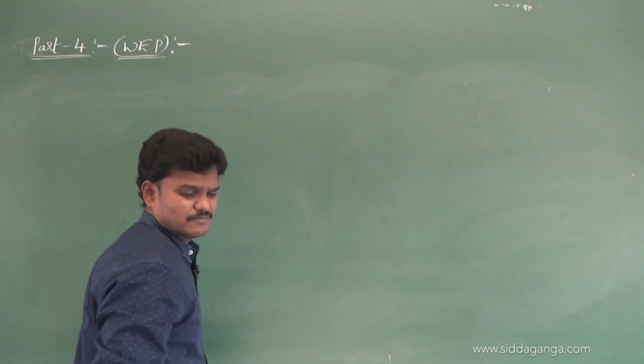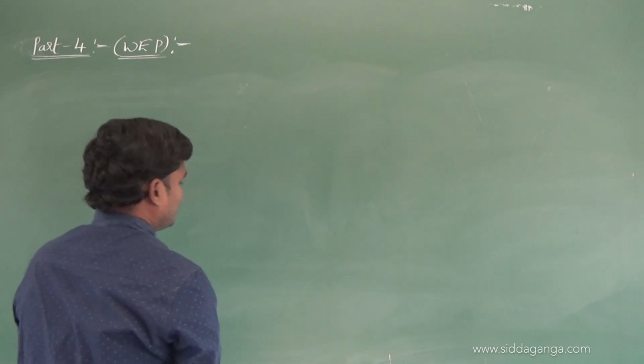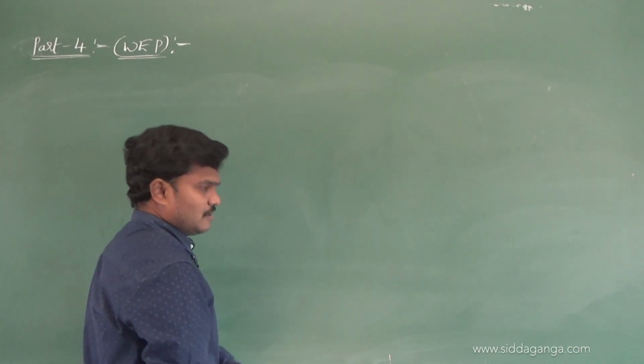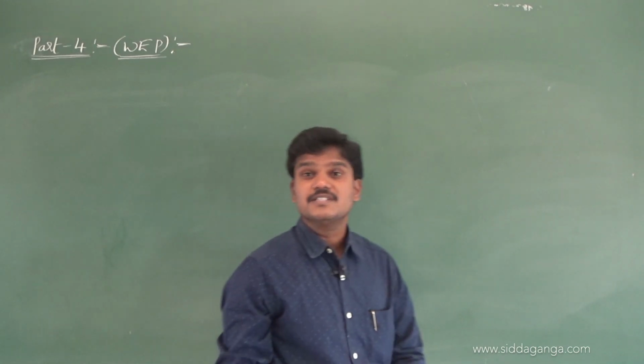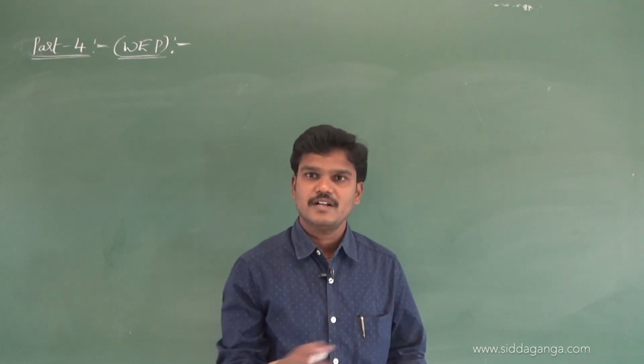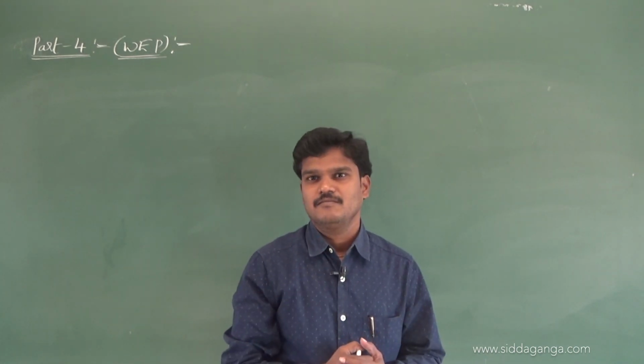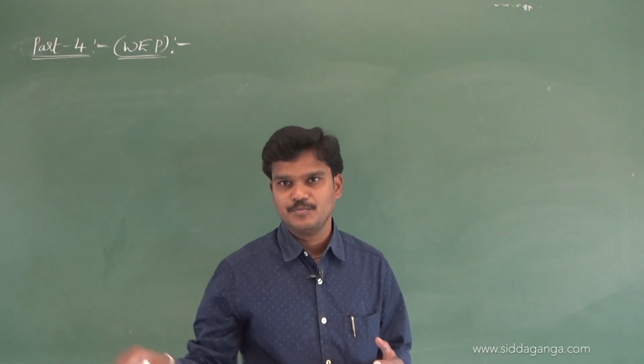Anyhow, we did some simple pendulum concepts in the last sessions. Here let us see a pendulum whose length is L, that is pulled through some angle theta. Pulled through an angle theta means we are pulling, so some work is done against gravity. Let us see how much work is done in pulling that.